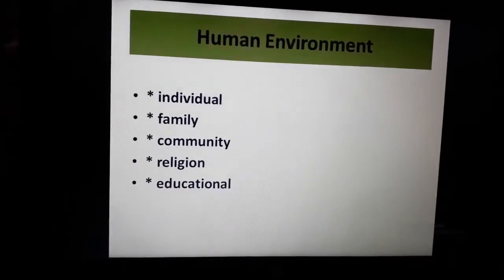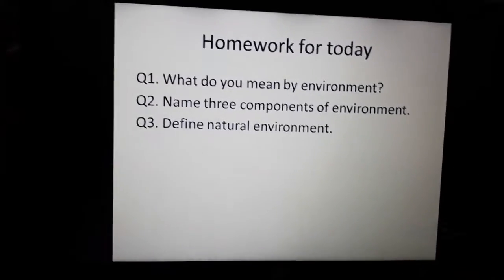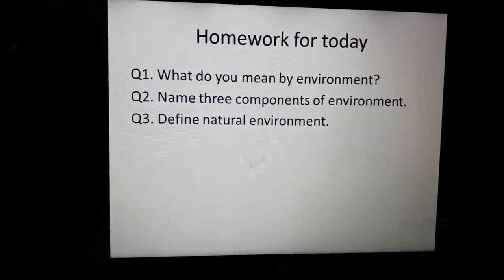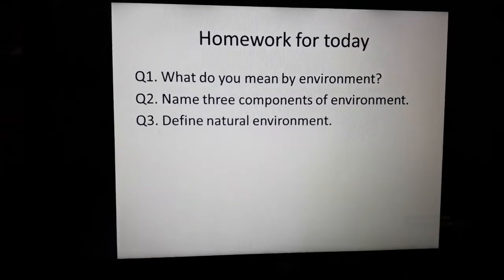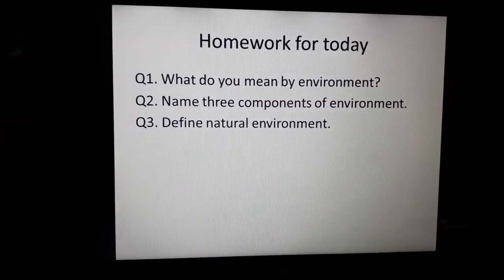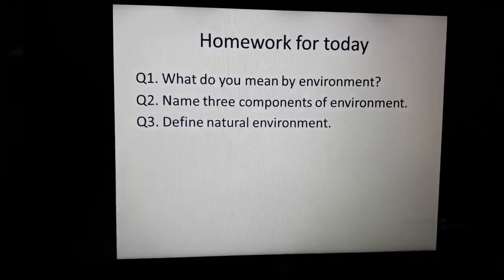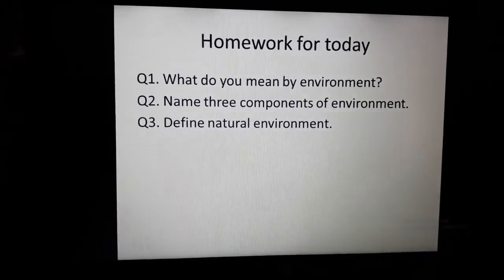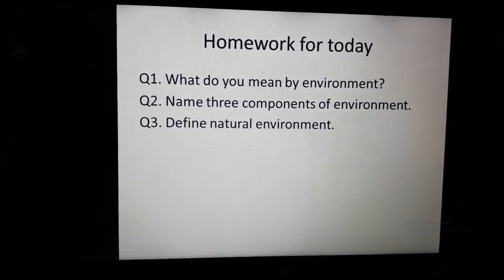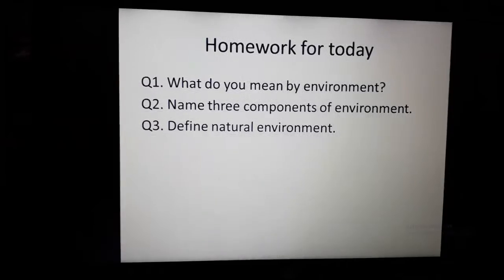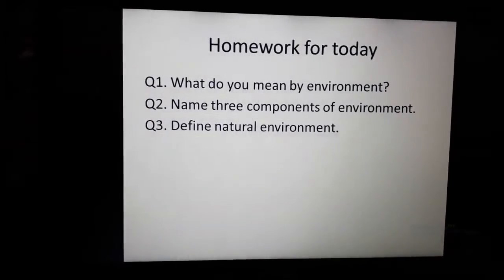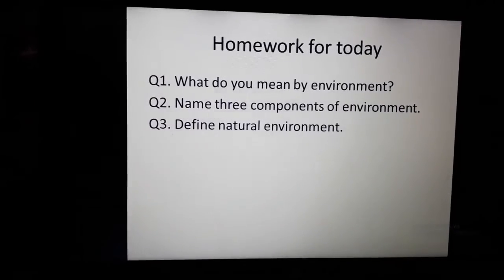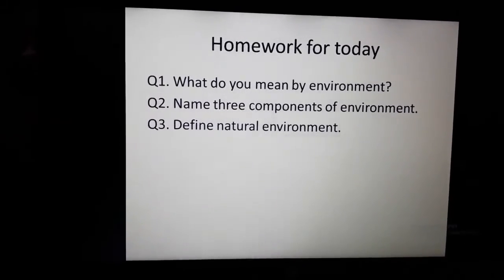Clear? Next thing, homework for today. Regarding whatever we have done today, I have assigned some questions. First question, what do you mean by environment? Second one, name three components of environment. And the third one, define natural environment.